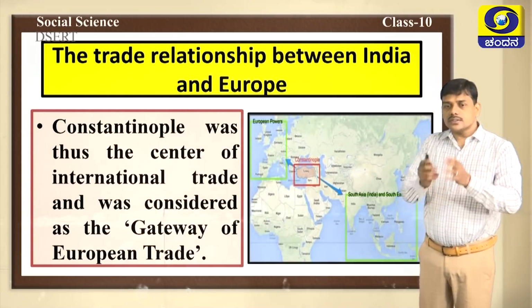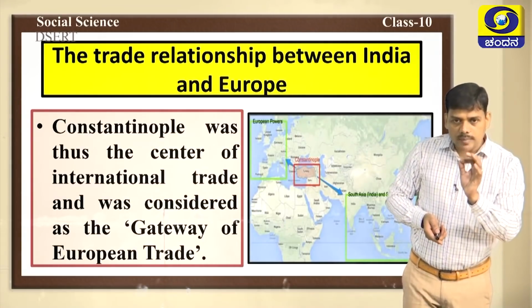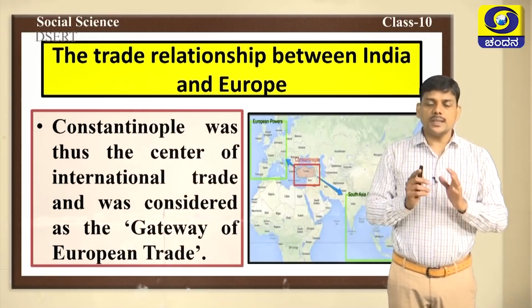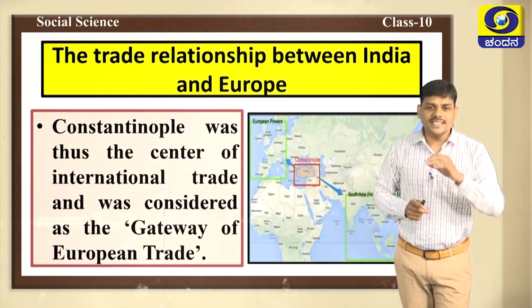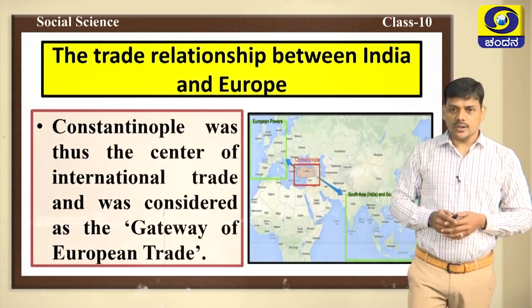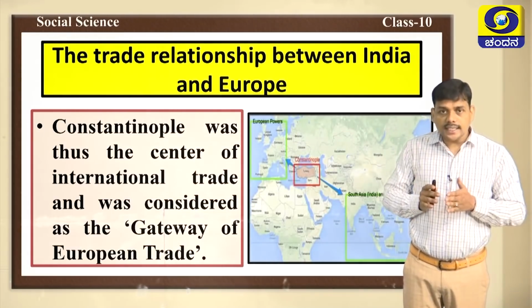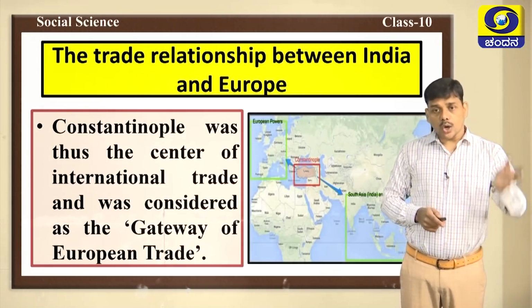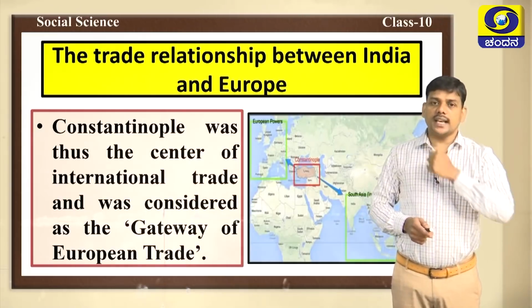Constantinople was the main center of trade here. We have to remember the importance of Constantinople. What was the importance of Constantinople? Constantinople was considered as the gateway of European trade, because all the trades were carried through this Constantinople. In this way, Constantinople became the center of international trade.